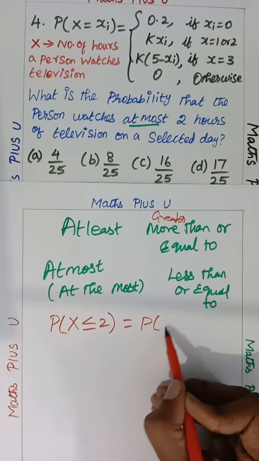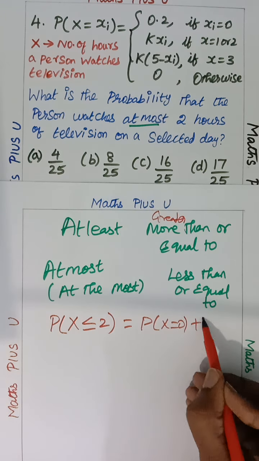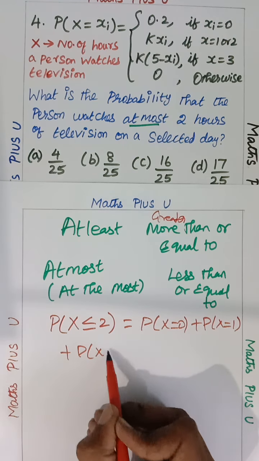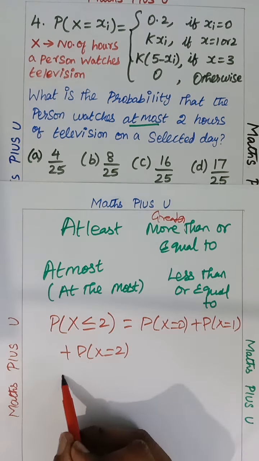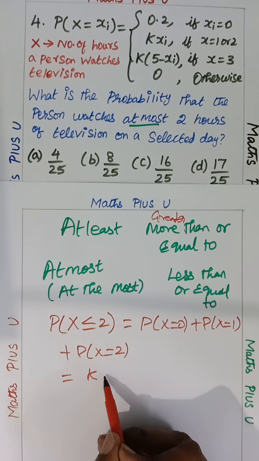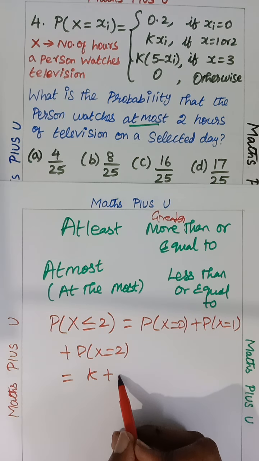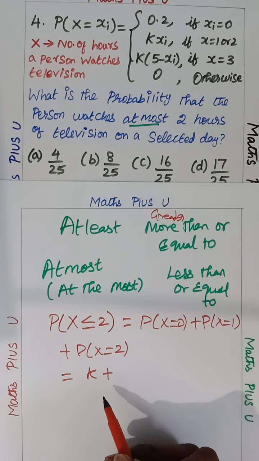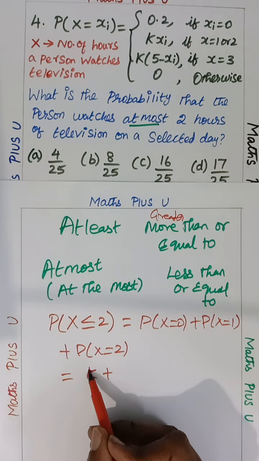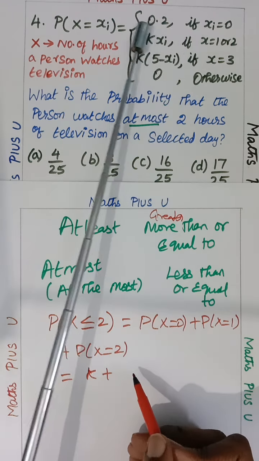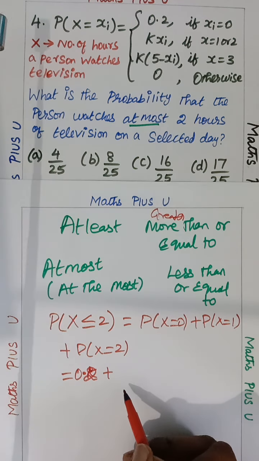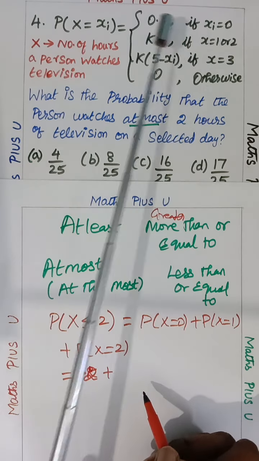So now P of X less than or equal to 2. What will come? It can be P of X is 0, P of X is 1, P of X is 2. So we have to add these. P of X is 0 is K? Can you just check? Actually, P of X is 0 is 0.2. Usually I will write K, the same way I have written. So be careful. P of X is 0 is 0.2.